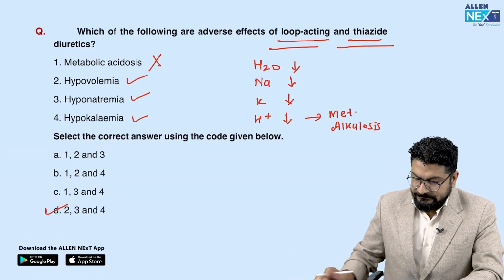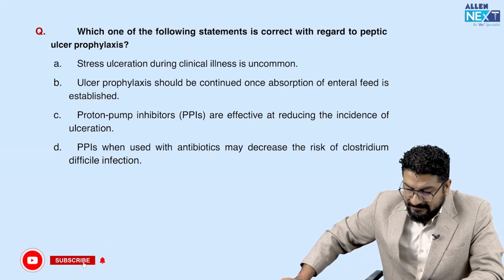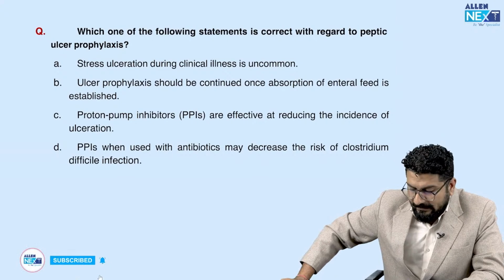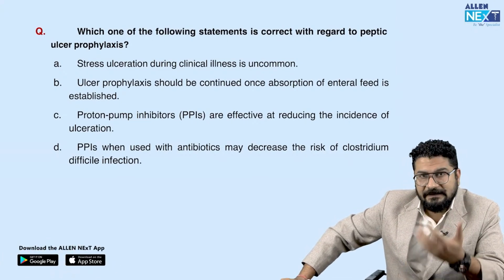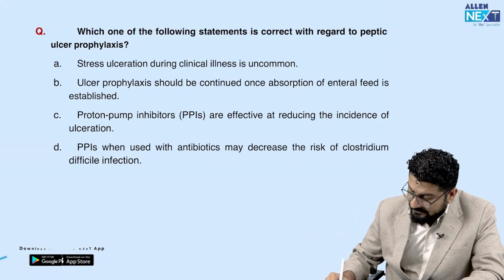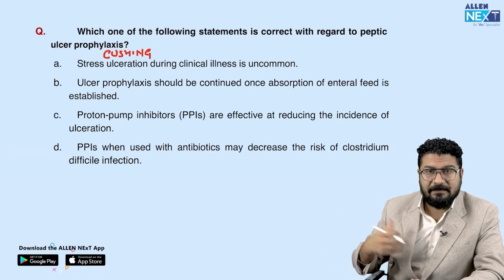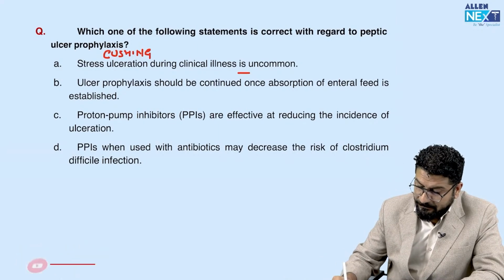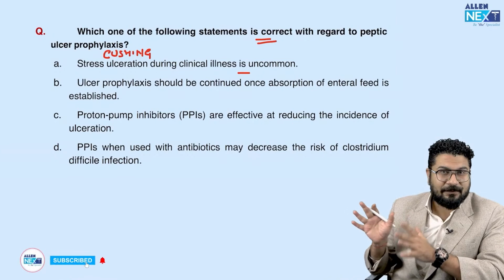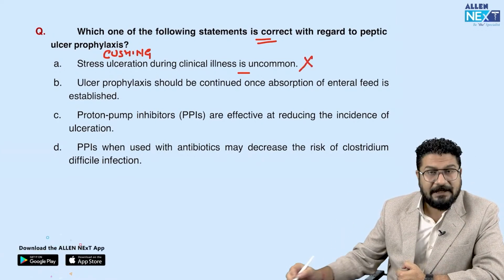Clear? Okay, moving to the next one: which of the following statements is correct regarding peptic ulcer prophylaxis? Understand this. Peptic ulcer prophylaxis, stress ulcers during clinical illness is uncommon. We call them stress ulcers, or Cushing's ulcers. These are common types of ulcers. Due to raised ICP or due to stress, they can develop in the stomach. So they are not uncommon. This is a wrong statement. They are asking you the correct statement. Most of the questions I have been noticing are asking about the correct statement. So they are quite common. They are not uncommon.